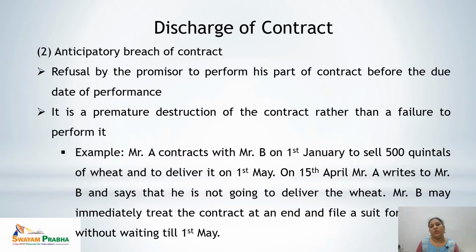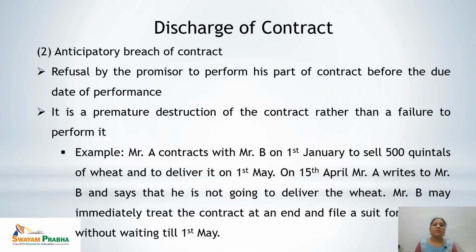When any of the parties involved in the contract refuses to perform before the due date of performance, this is called anticipatory breach of contract. Basically, it is a premature destruction of the contract rather than a failure to perform it. In case of an actual breach, the one party fails to perform on the due date. But in anticipatory breach, the promisor refuses to continue with the performance, and that is conveyed even before the due date.